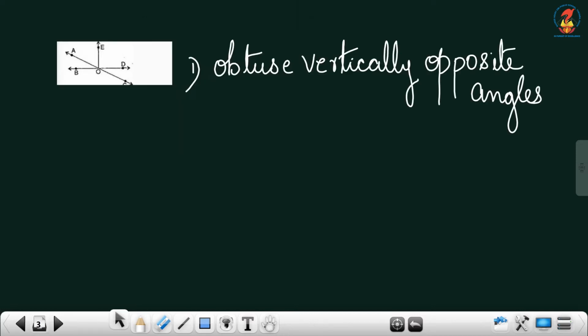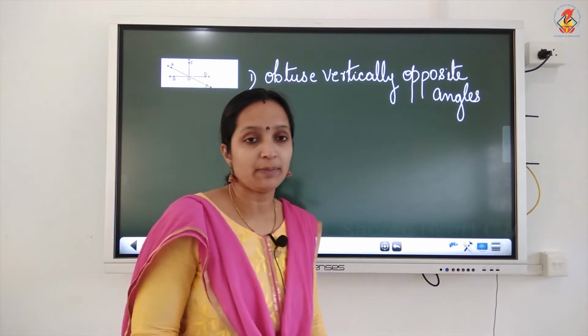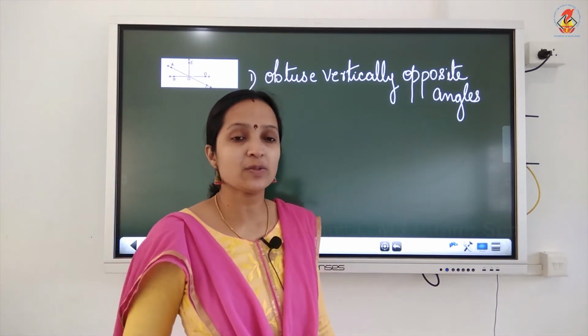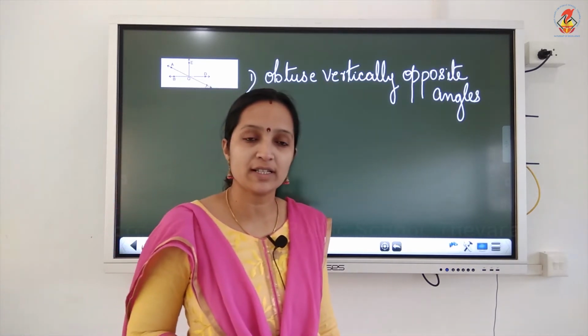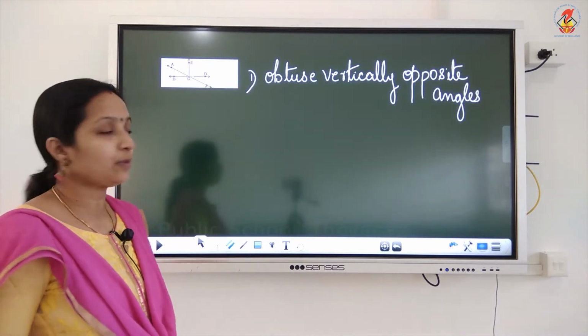Now move to the first part. Obtuse vertically opposite angles. We know that vertically opposite angle means what? When two lines intersect at a point, the angles opposite to that vertex are known as vertically opposite angles, and we know that vertically opposite angles are equal. Now we have to find obtuse vertically opposite angle.